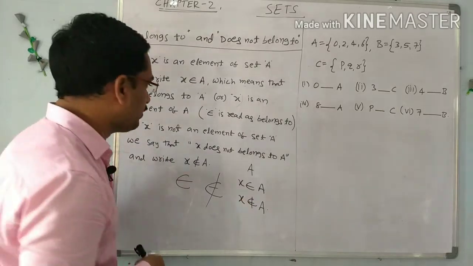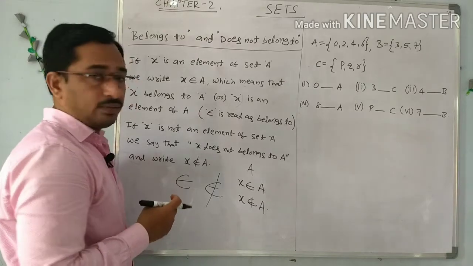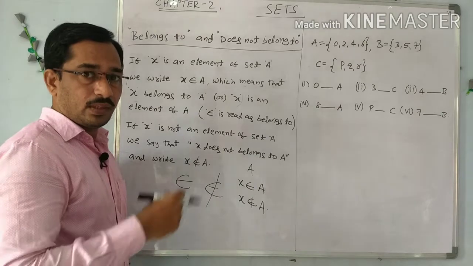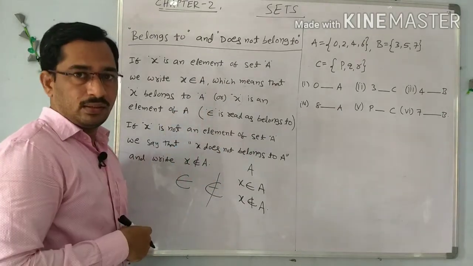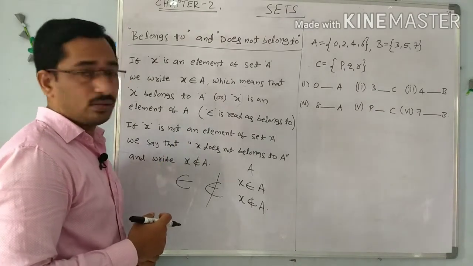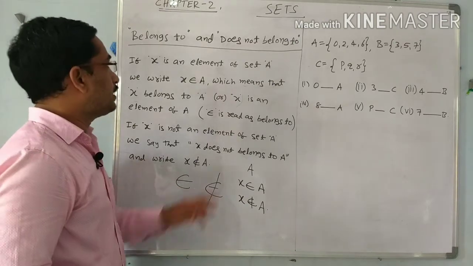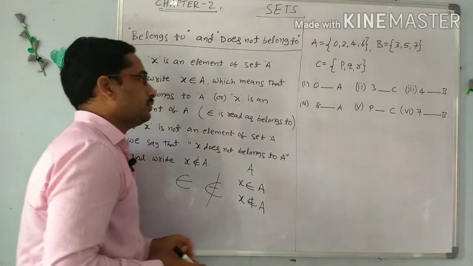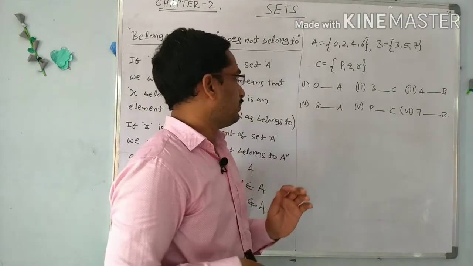Now this is a simple topic. In exercise 2.1, the first bit is related to well defined sets. The word is well defined, so we can solve the complete first bit by using that word. The second, third, and fourth problems are related to belongs to and does not belong to. I select the second problem, and the third and fourth we can solve the same way.